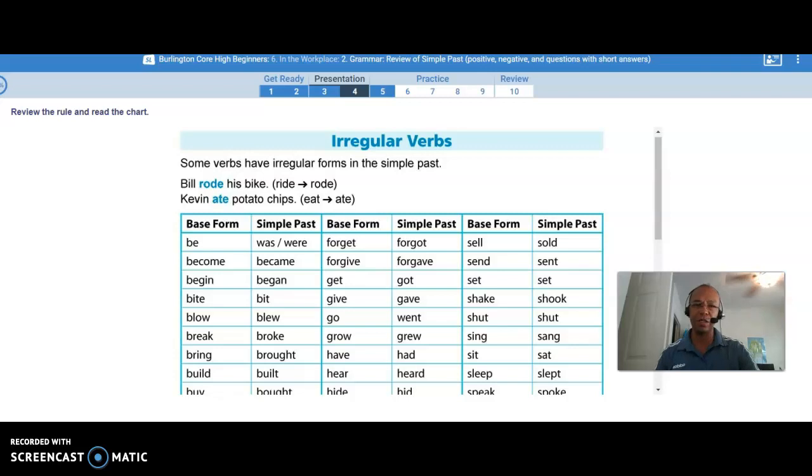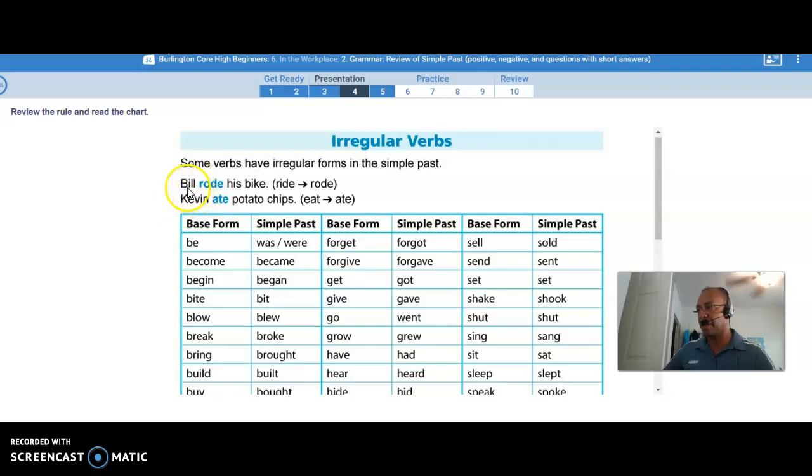Today we are going to continue with past tense and cover some of the irregular. Okay, so right here, as you can see, we have a list of irregular verbs. Some verbs have irregular forms in the simple past. Okay, and we're going to go over this list together.